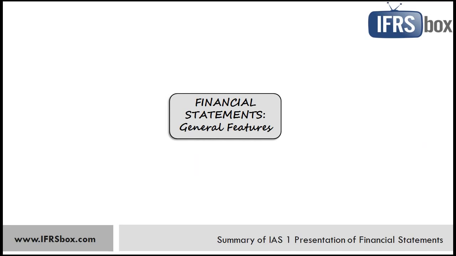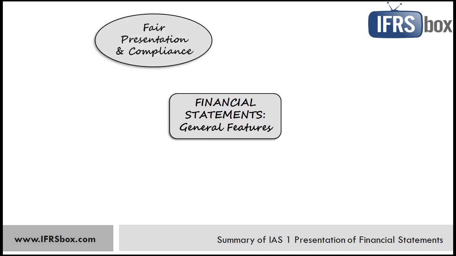IAS 1 then explains general features of the financial statements. Those are fair presentation and compliance with IFRS. This is fulfilled when financial statements are compliant with IFRS in all material respects. The information presented is relevant, reliable, comparable, understandable, with all necessary disclosures as set by the standards. Going concern: the company is able to continue as a going concern in the foreseeable future, at least 12 months. If not, the financial statements must reflect such situation.